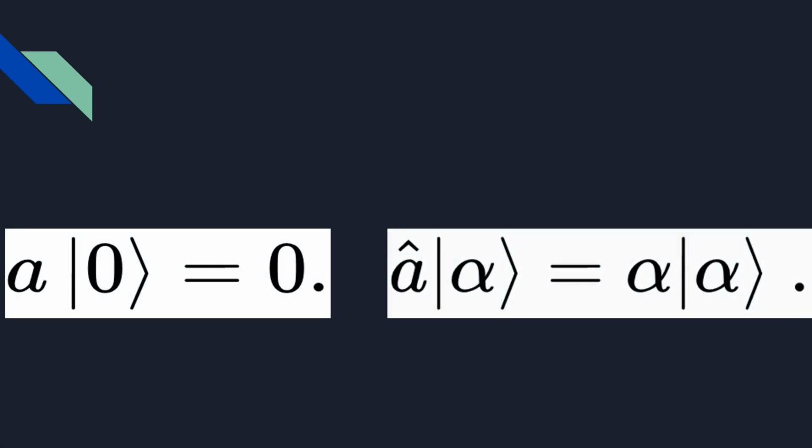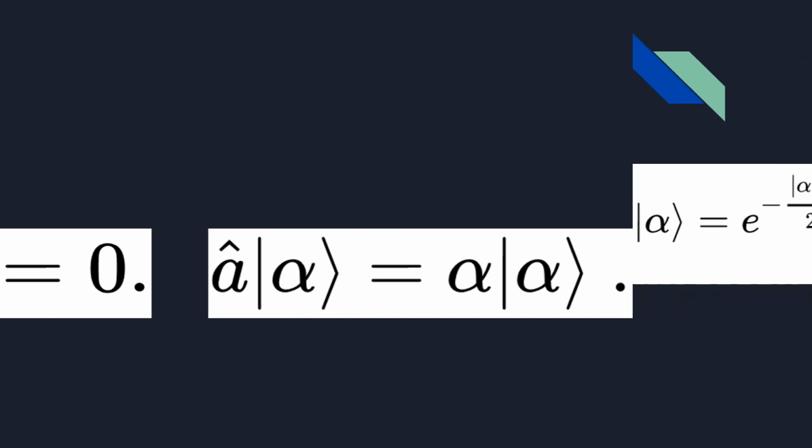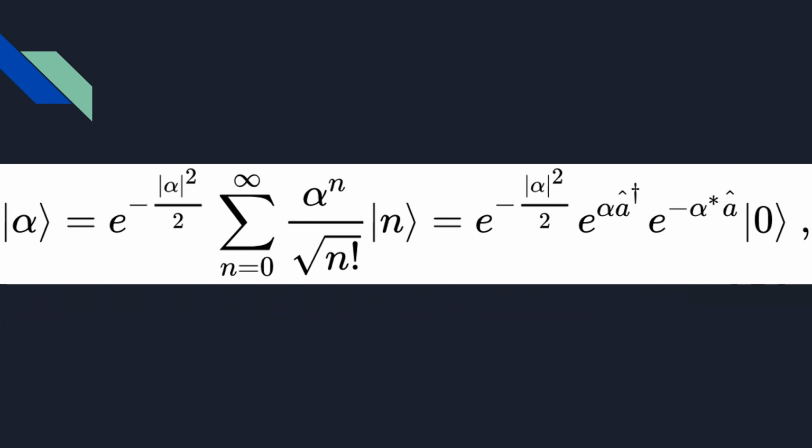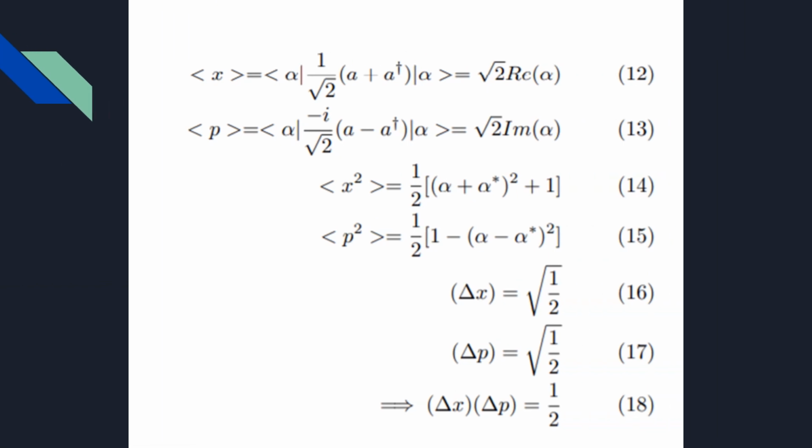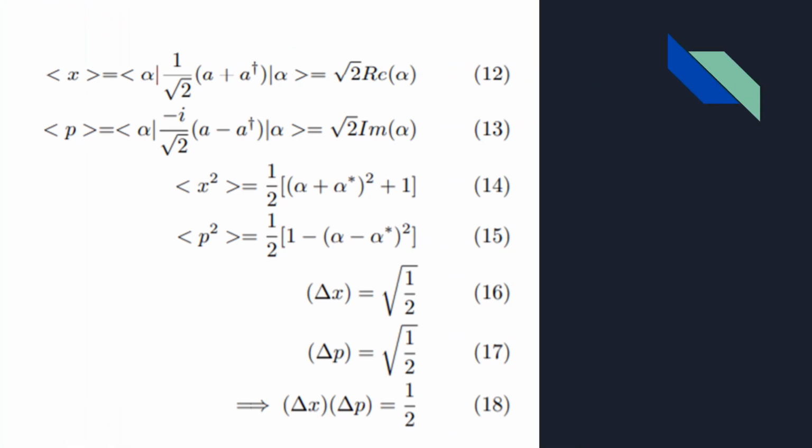This answer serves as the basis for our definition of a coherent state, as we define a coherent state as an eigenstate of the annihilation operator. Doing a few calculations as in the paper, we find that such a state must look like this. Following up with more calculations, we can show that for such a state, the uncertainty principle is saturated. This means that we can determine the position and momentum with almost equal and maximal accuracy.